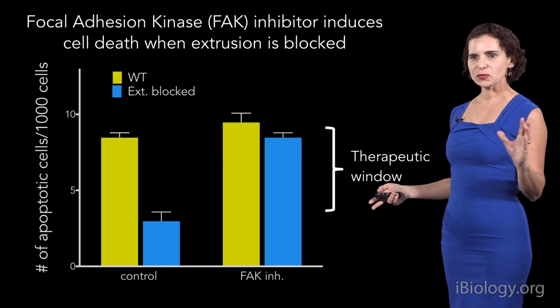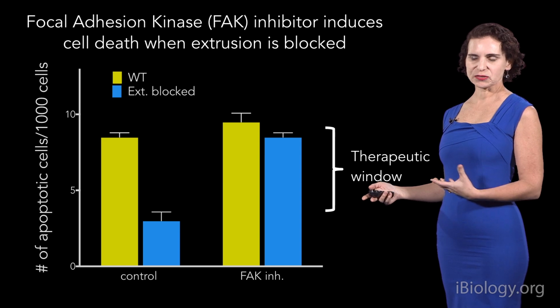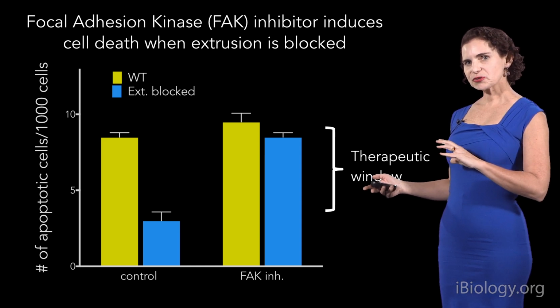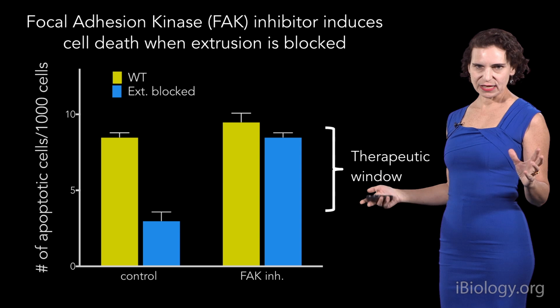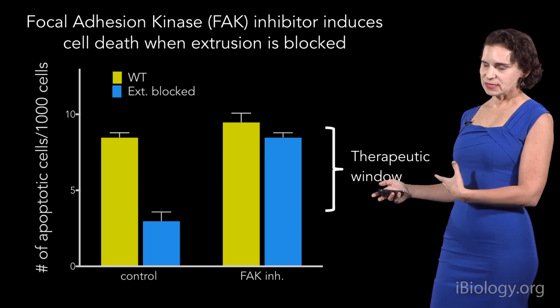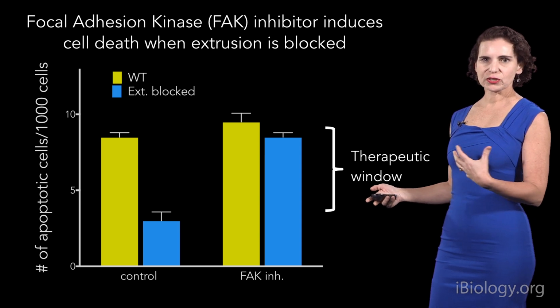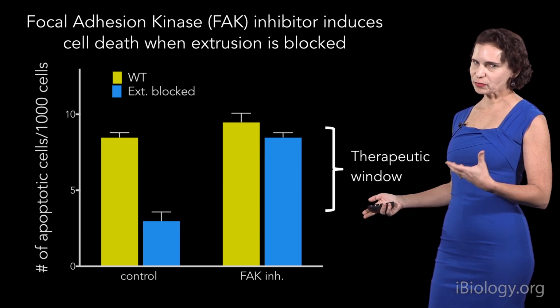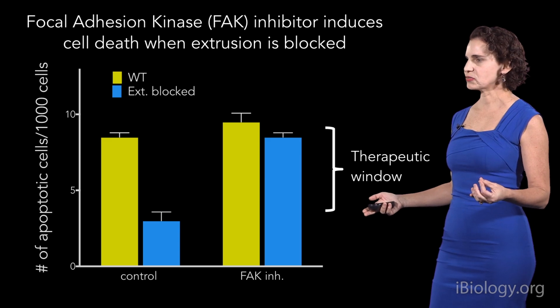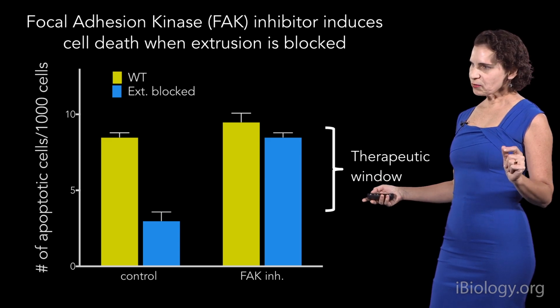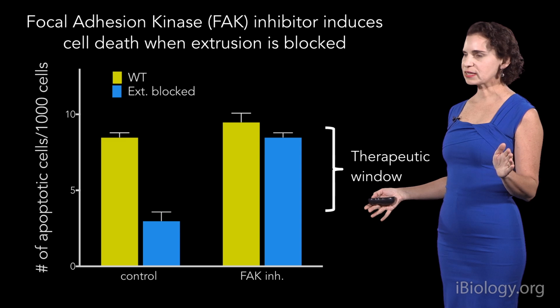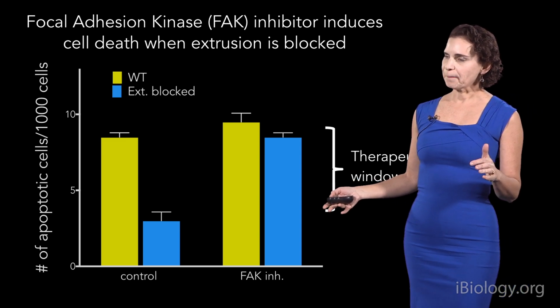This is really critical when you see people who have been treated for cancer, because sometimes the treatment can be worse than the actual disease. It can cause cell death to your gut epithelium, which can make you really ill, and it can destroy your immune system, which we know now is very important in the battle against the cancer. So now we want to test whether we could use these focal adhesion kinase inhibitors in vivo.